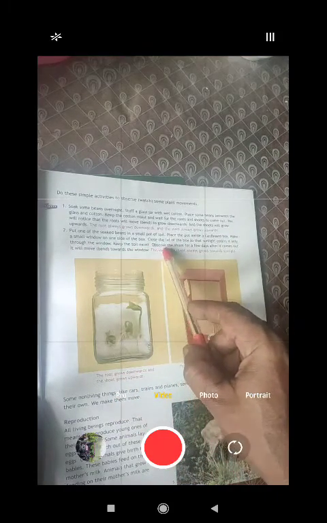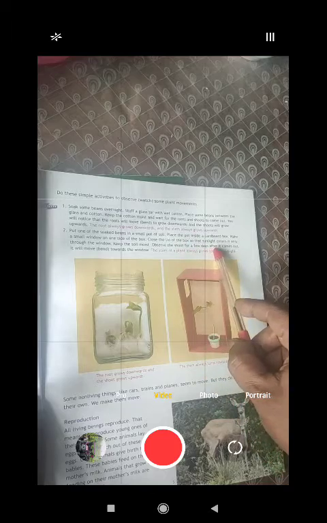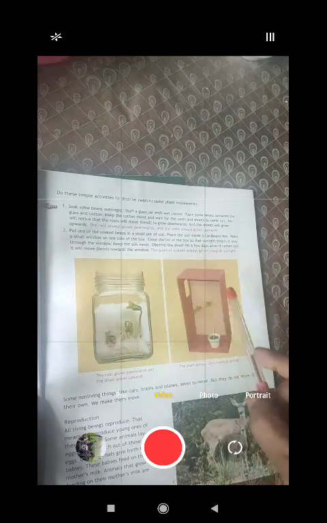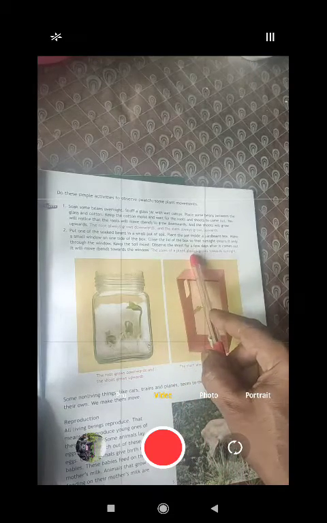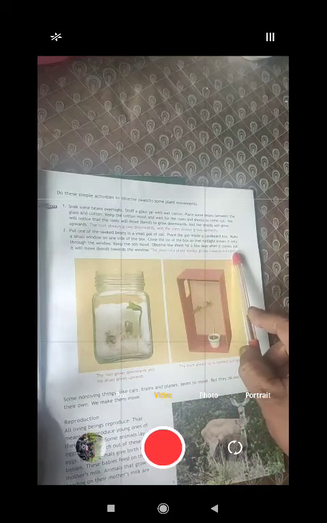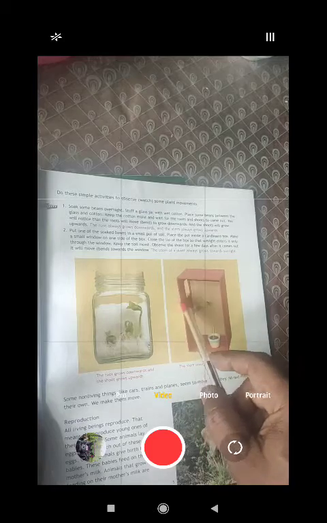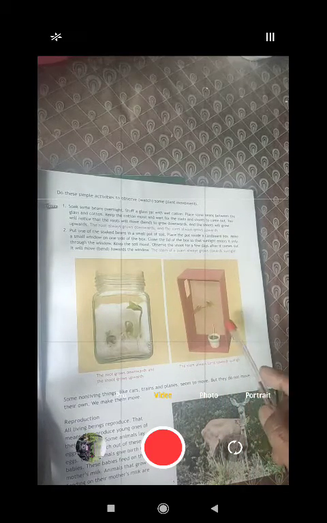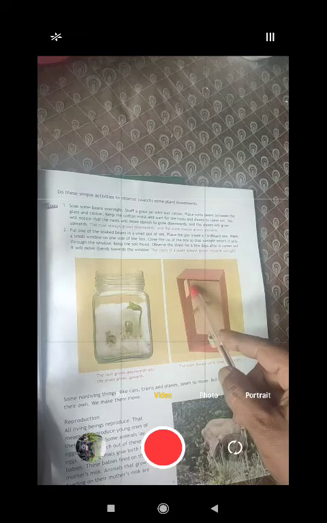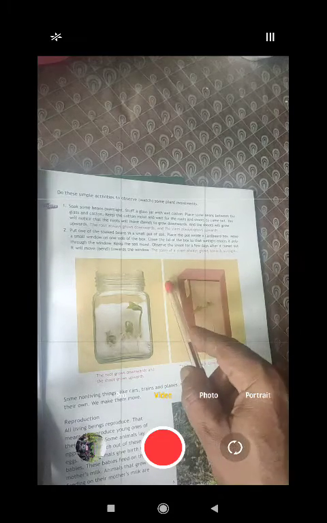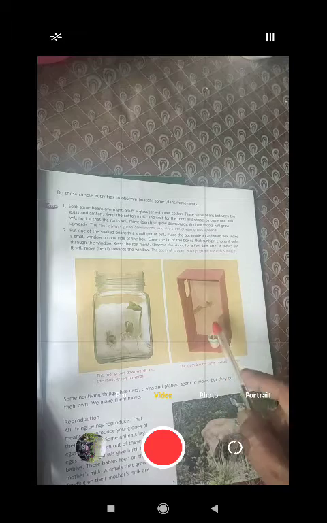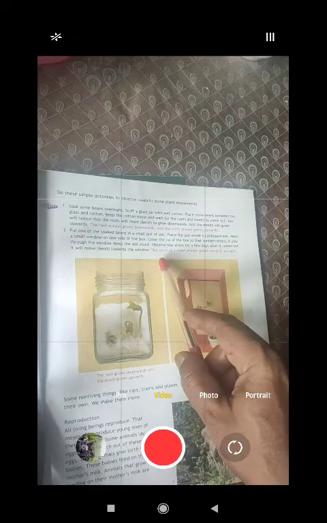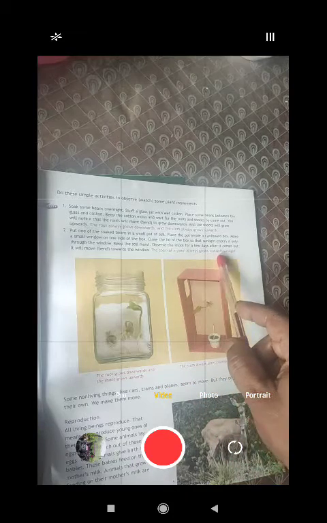Observe the shoot for a few days after it comes out. It will move, bend. Move means bend towards the window. In the sense, the stem of a plant always grows towards sunlight. It means when you have closed this and sunlight starts coming through this window, after some days you will see that this stem will be bent towards the window only, because the sunlight is getting in through this window. So always remember that the stem of a plant always grows towards sunlight.